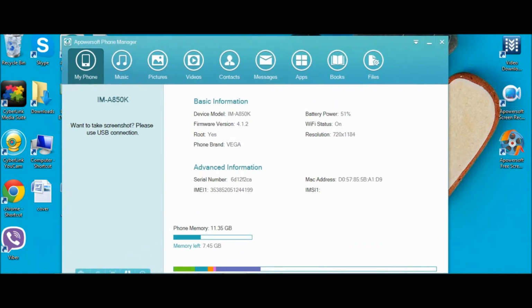Once connected, you will see different icons on the upper part of the tool. Click on Music to view all the music of your device.